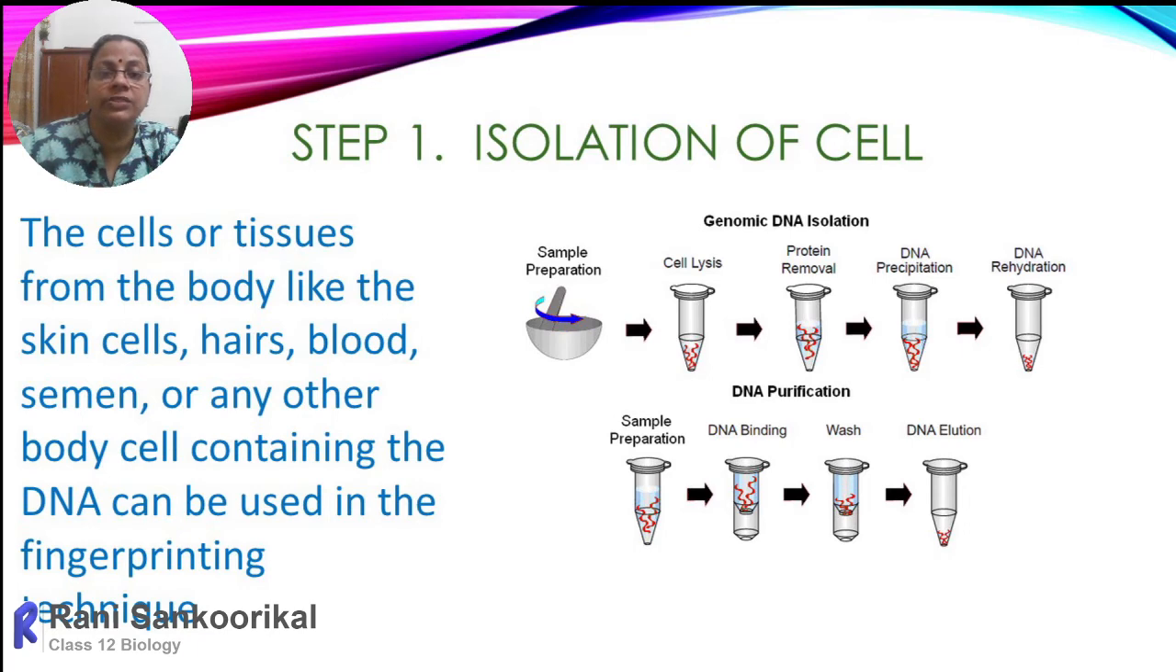Then how can we isolate the cell? The cells or tissues from the body, like skin cells, or any other body cell containing the DNA, can be used in the fingerprinting. They can be lysed, and the individual components can be separated, and finally we can take the chromosomes. From the chromosomes, all the proteins can be removed by protease, RNAs, etc. Then finally, by adding chilled ethanol, we will get the precipitated form of thread-like structures that is called DNA.